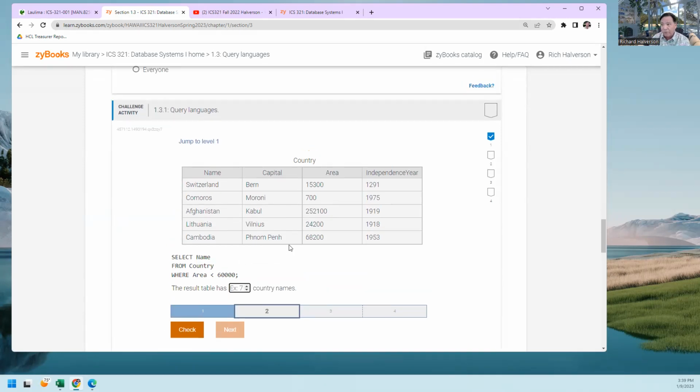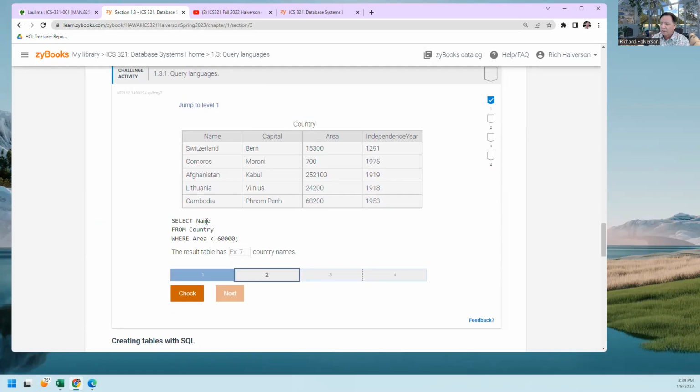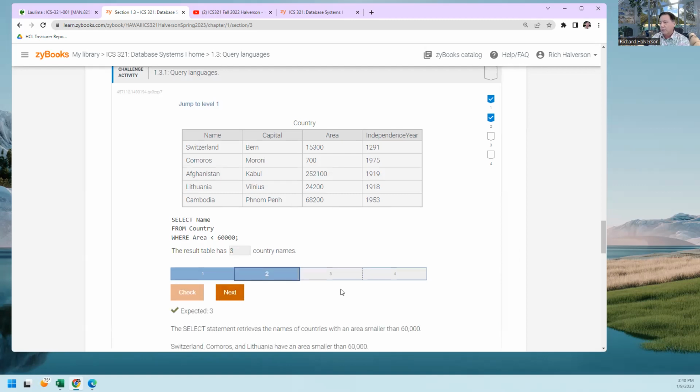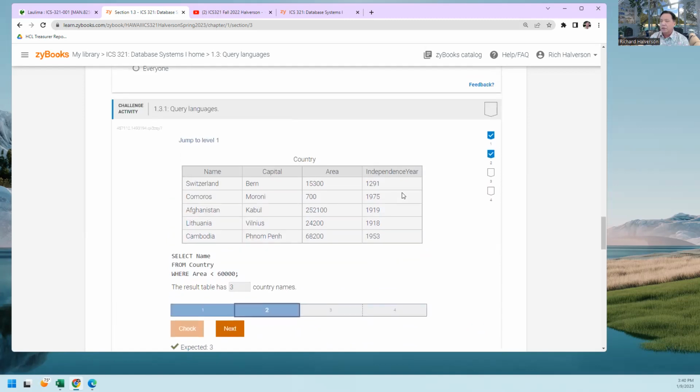It's a little bit different. We're selecting names this time where the area is less than 60,000. Well, that's this one, and this one. So how many names is that? That's 3 names of countries. There are 3 countries where the area is less than 60,000, so the answer is 3. Now when I put the right answer, it says I got it right and allows me to go on. So these are challenge activities, a bunch of challenge activities in this textbook.